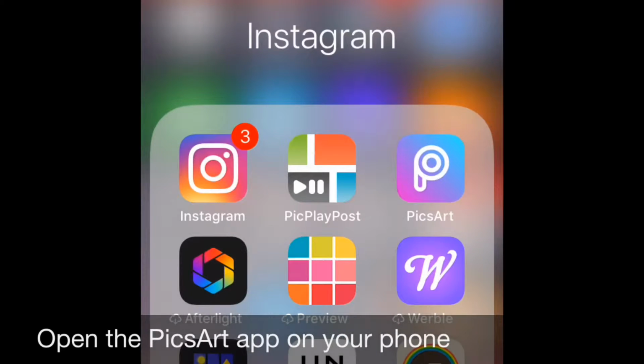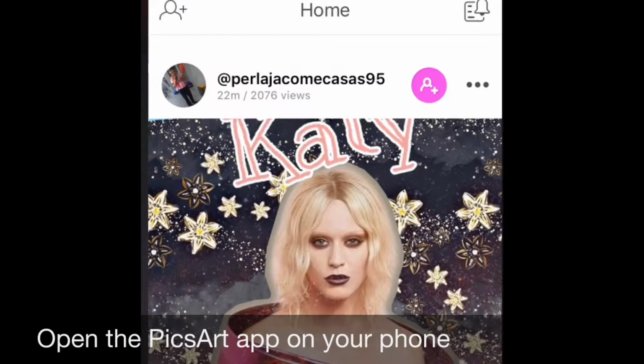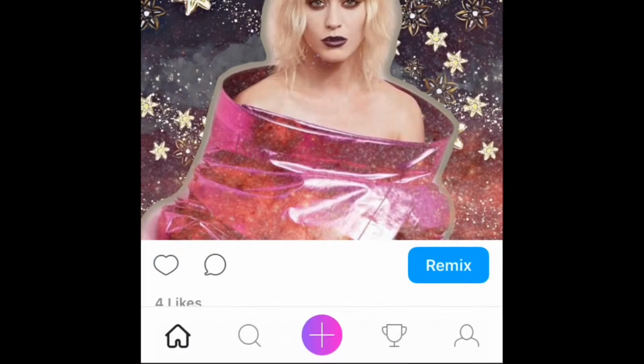Right, so the first thing that you're going to do after you've downloaded the PicsArt app is open it on your phone, and it's going to look like this.